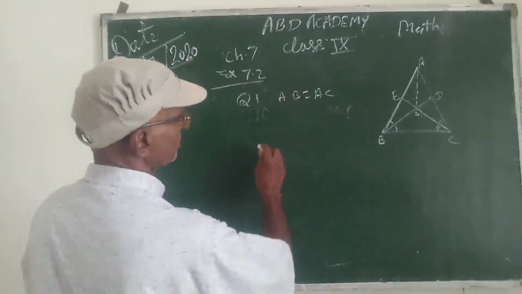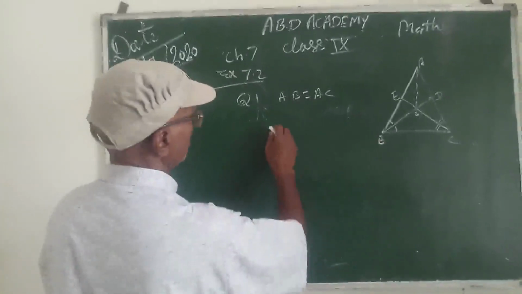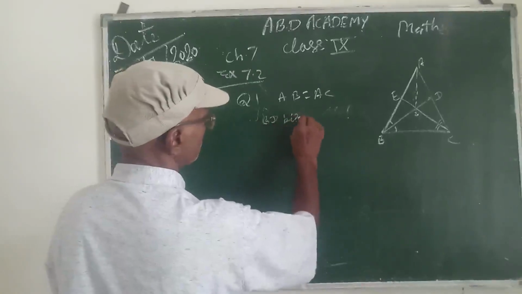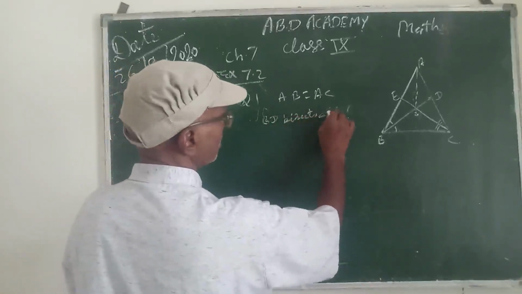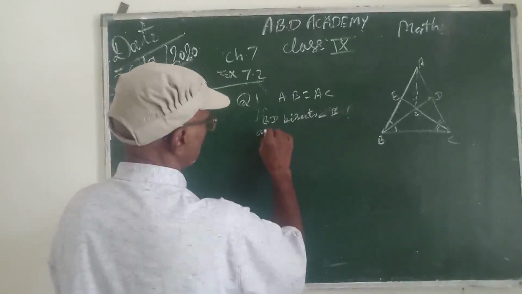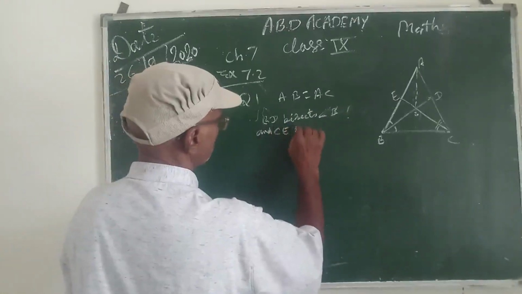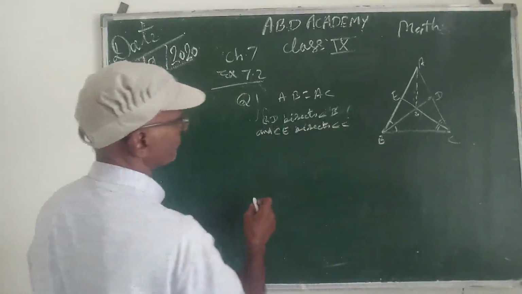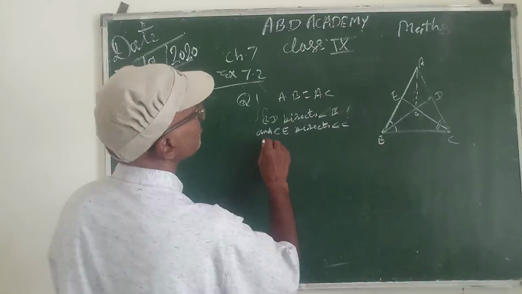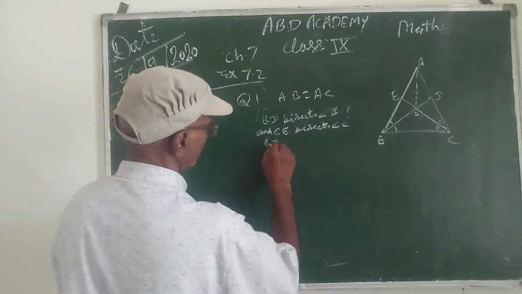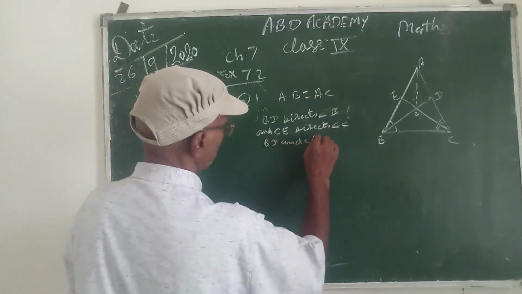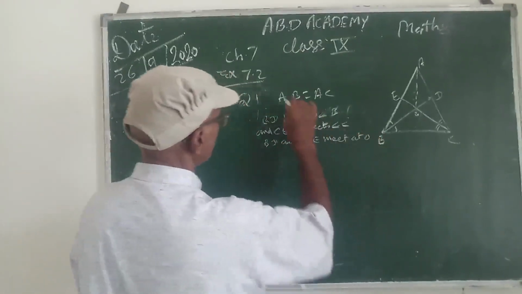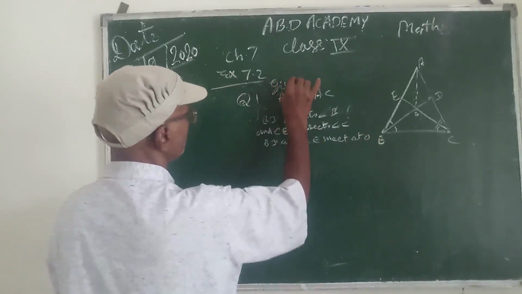AB is equal to AC. It is given that BD bisects angle B and CE bisects angle C, and BD and CE meet at O. These things are given.